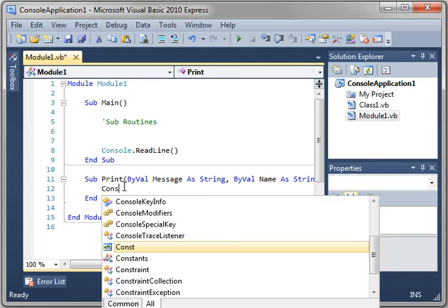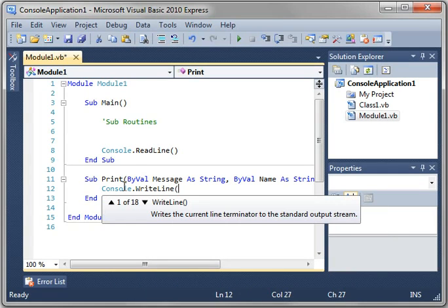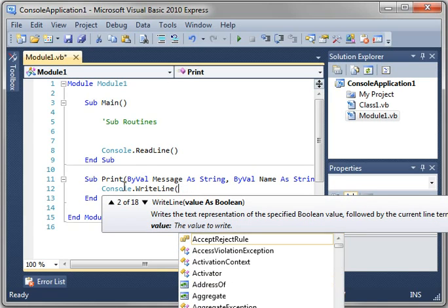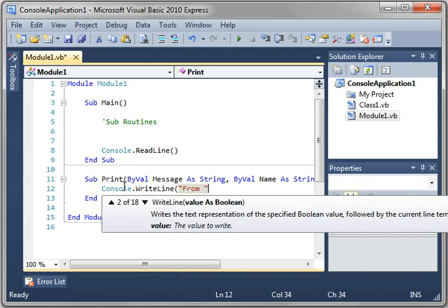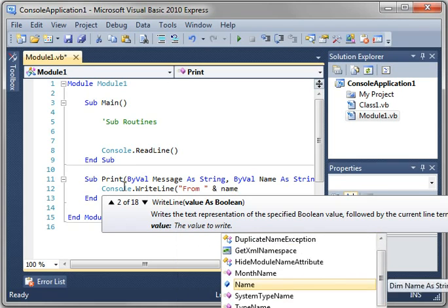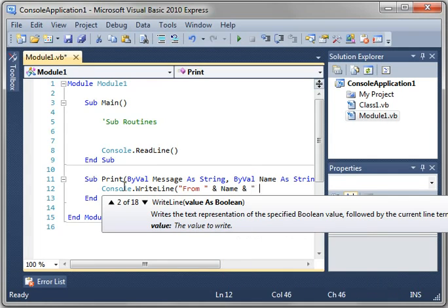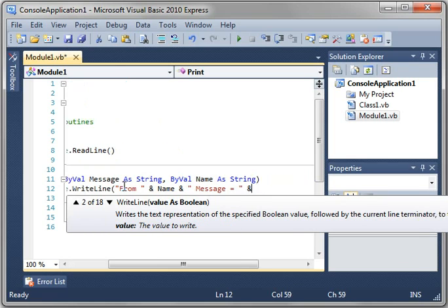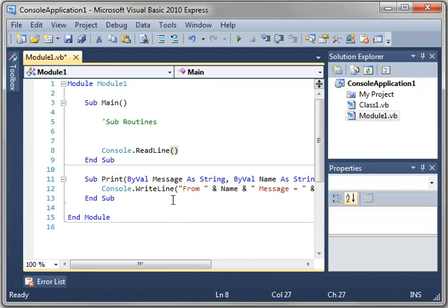And in here, we'll just use the Console.WriteLine, something we're very familiar with, and we'll say from, and name, message equals, and we will just say message. So all this is going to do is print these out, and it's going to say from name, message equals message. And notice how you can use these in any order you want. Doesn't really matter.